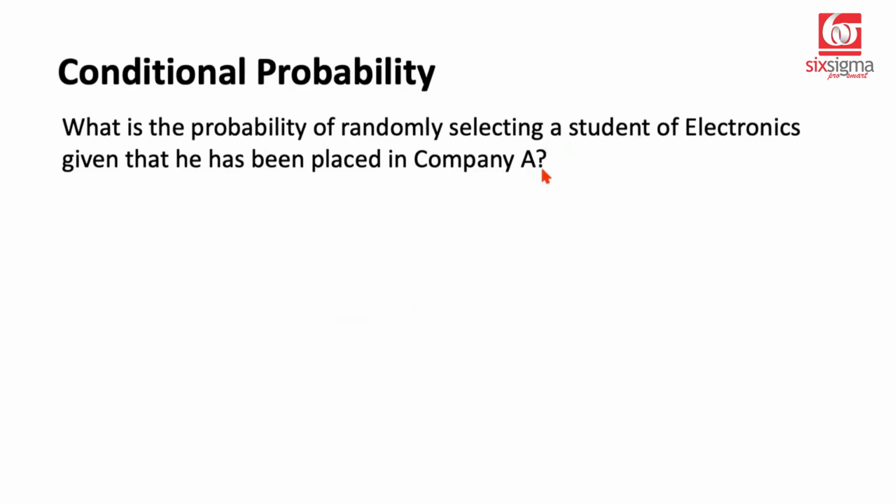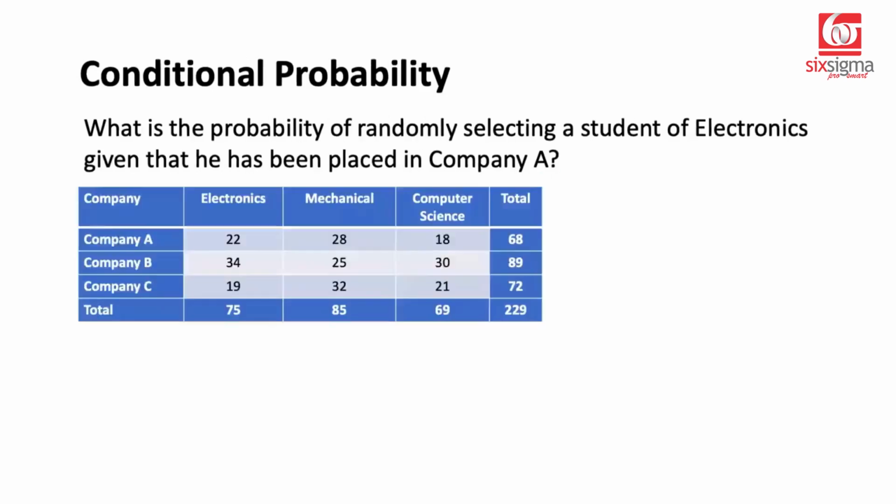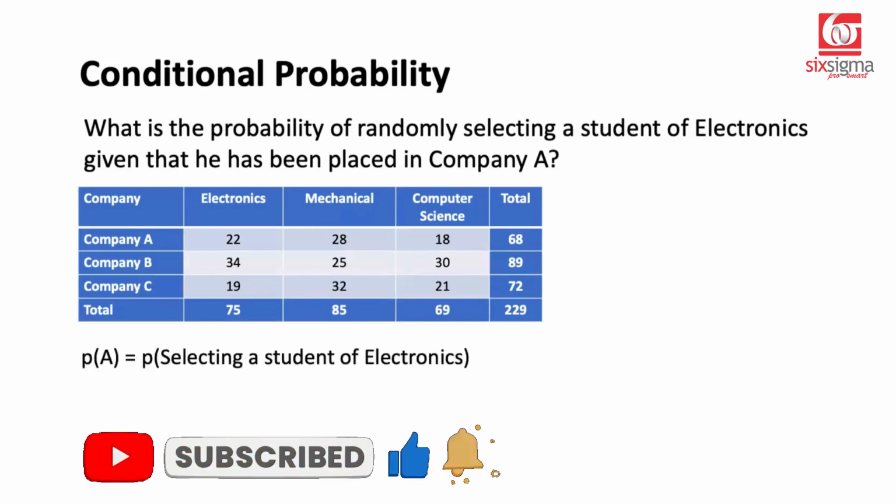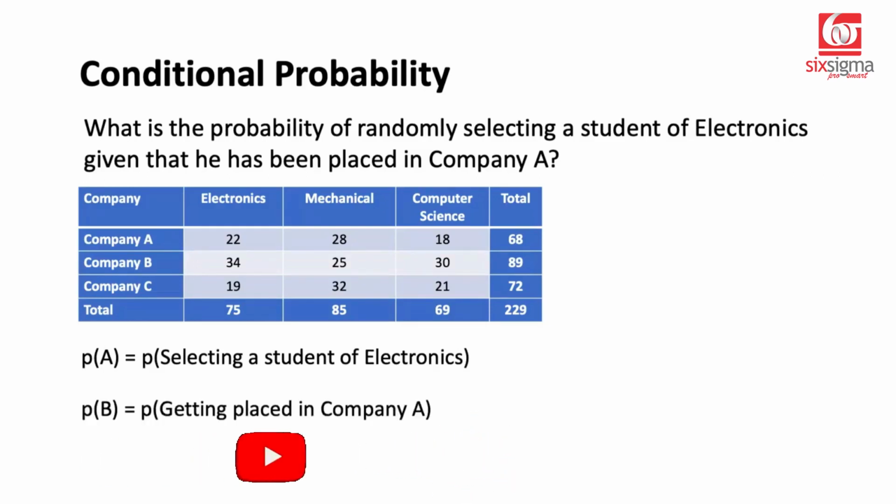So there is a change now. We are not saying the student belongs to electronics stream and has been placed in company A. We are saying that given that the student has already been placed in company A, what is the probability that he or she was a student of electronics? In order to answer this, let's look at the same contingency table. If we state our events like this, probability of A is selecting a student of electronics, and probability of B is getting placed in company A, then probability of A given B is written as probability of A intersection B divided by probability of B.